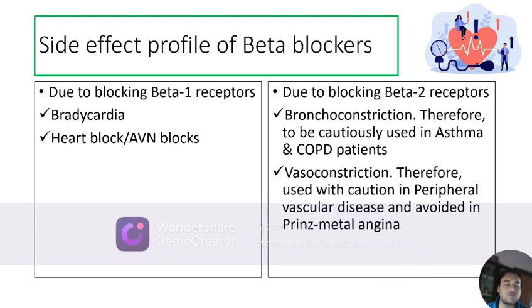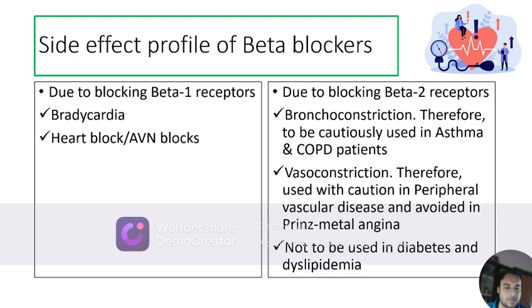By working on the vascular smooth muscles, they can cause vasoconstriction and therefore they have to be used with caution in peripheral vascular disease, and they're avoided in Prinzmetal angina patients, where anginal attacks occur due to vasospasm of the coronary arteries. And they are not to be used in diabetes and dyslipidemia patients. They're avoided in diabetes as they will mask the symptoms of hypoglycemia, resulting in hypoglycemic unawareness, and avoided in dyslipidemia because beta blockers have an unfavorable effect on the lipid profile.